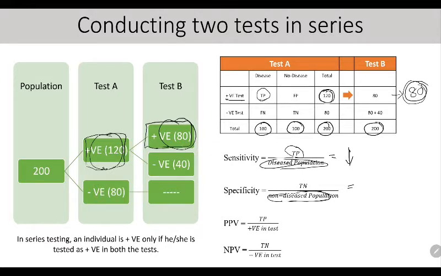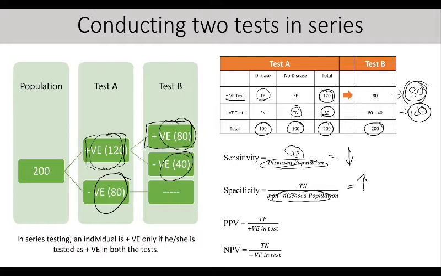What's happening to specificity now? Previously test A found that 80 are negative. After subjecting them to test B also, we said that a total of 120 are negative. So if from 80 it is increasing to 120, that means true negatives might also be increasing somewhere. Otherwise it won't increase this much. So what's happening to specificity? It is increasing.